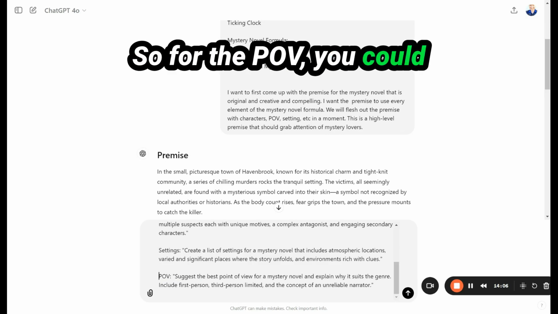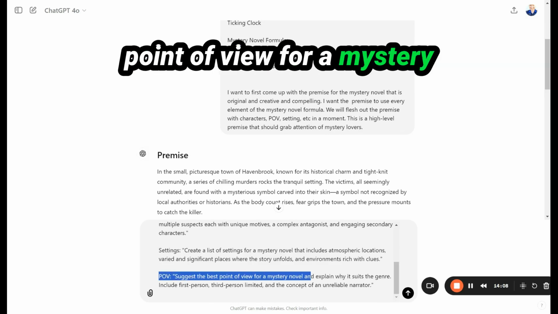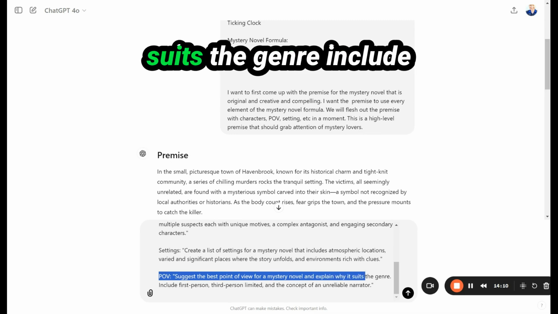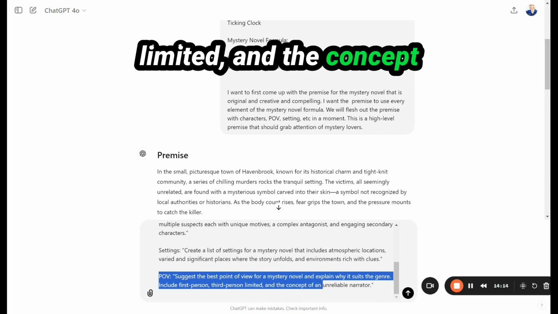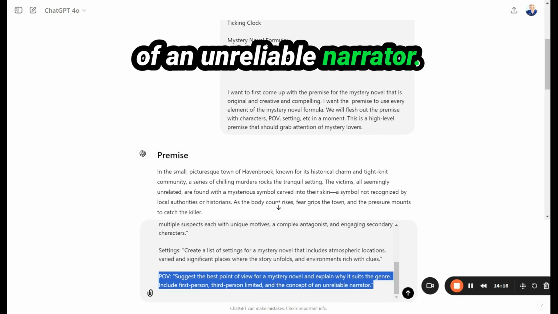So for the POV, you could say suggest the best point of view for a mystery novel and explain why it suits the genre. Include first person, third person limited, and the concept of an unreliable narrator.